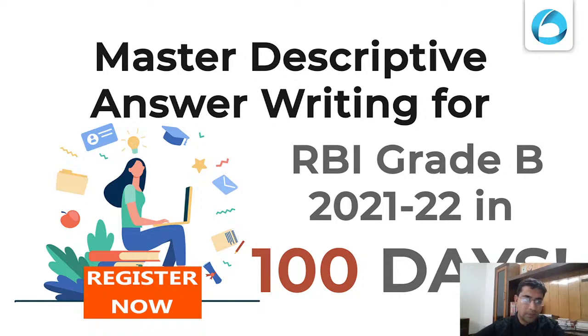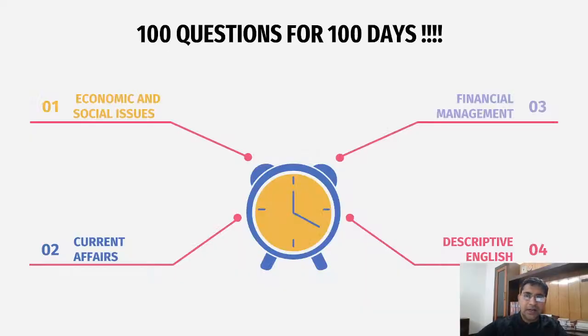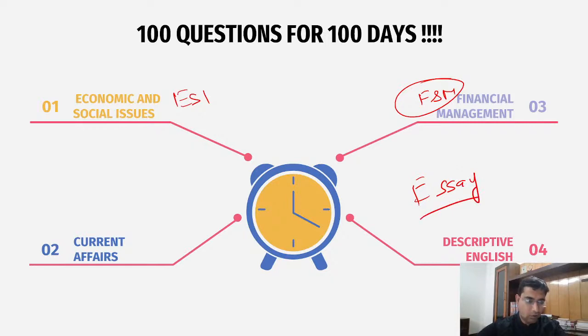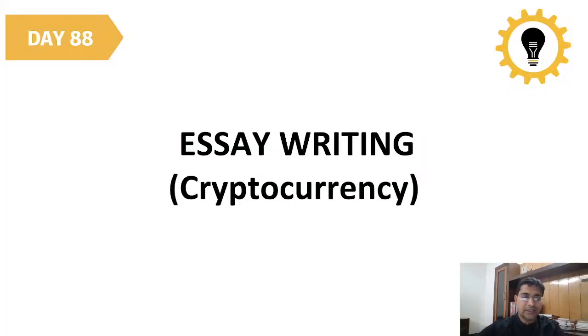For the new people, it is the Master Descriptive Answer Writing for RBI Grade B 2021-2022 100 days series. 100 questions for 100 days: economic and social issues, ESI, FNM, descriptive English. Here we are talking about essay writing right now.